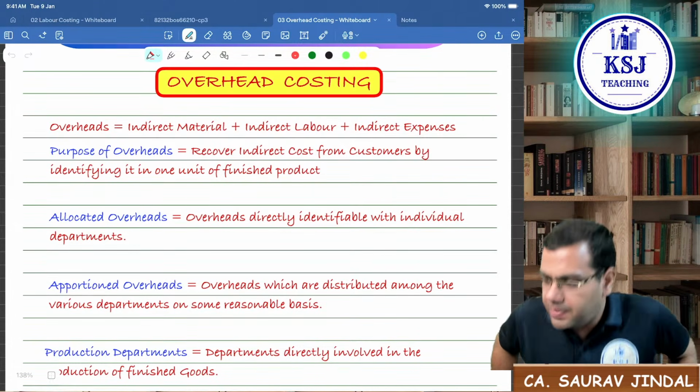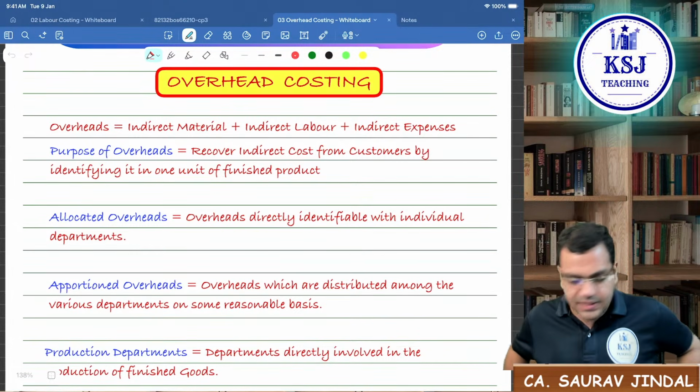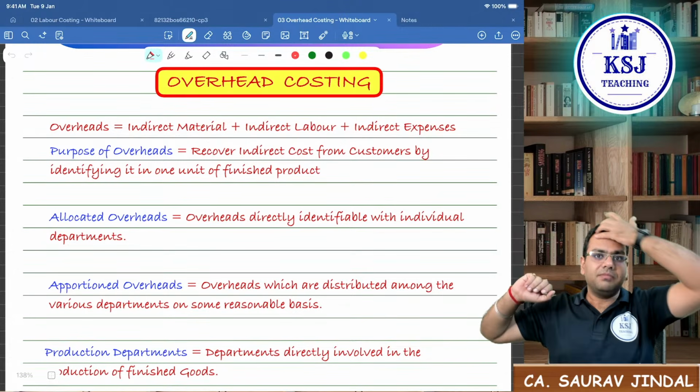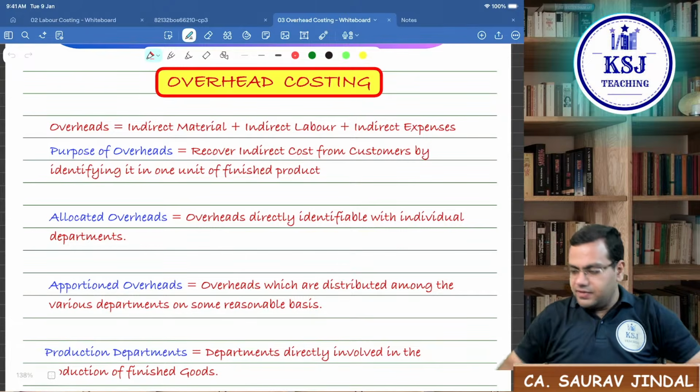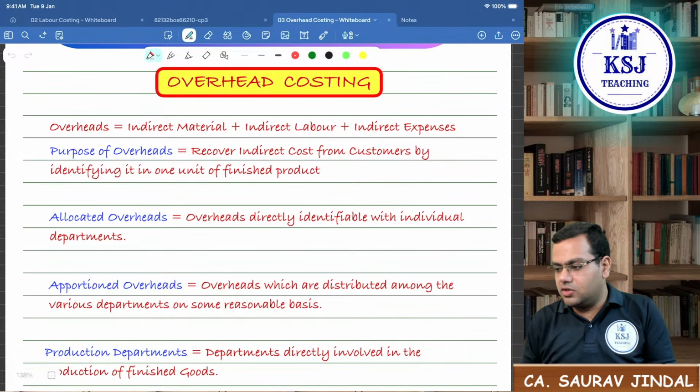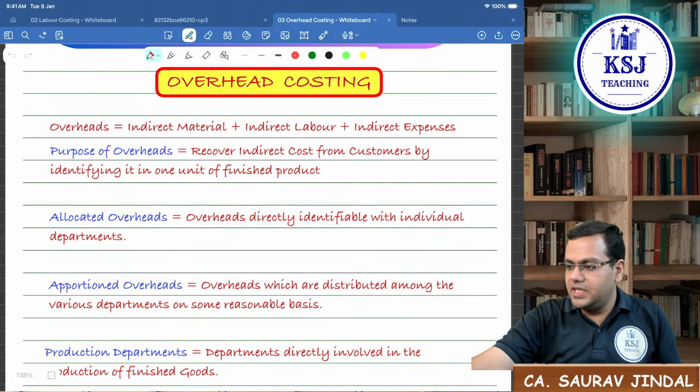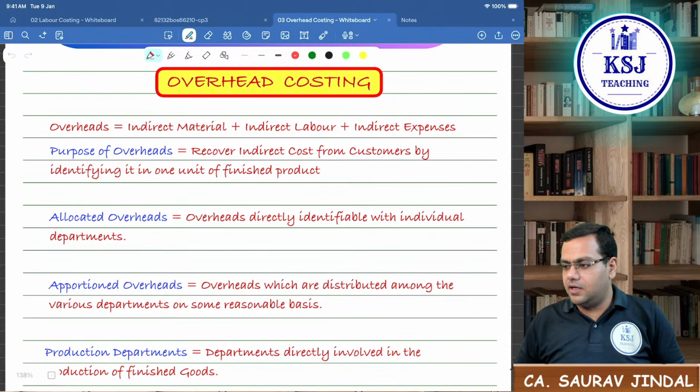Okay, so we are back. Please let me know if you guys are there. Just message once, quickly drop in the message that sir, we are here. So we start with the next topic, that is overhead costing. So please quickly message once and let me know if you guys are here only.